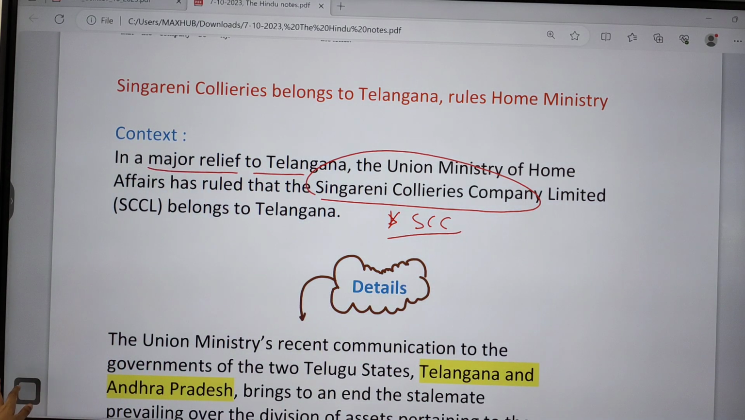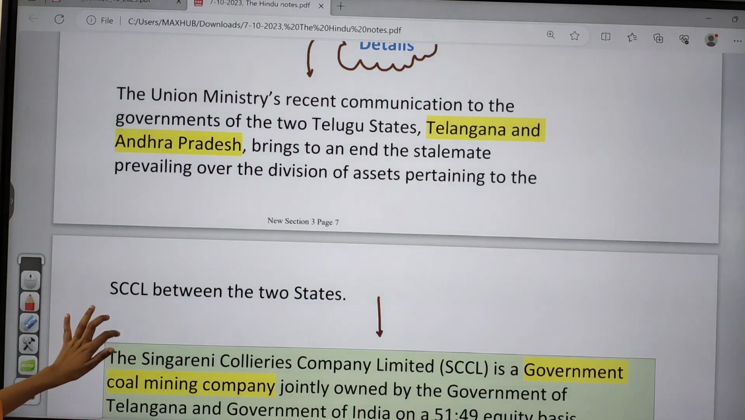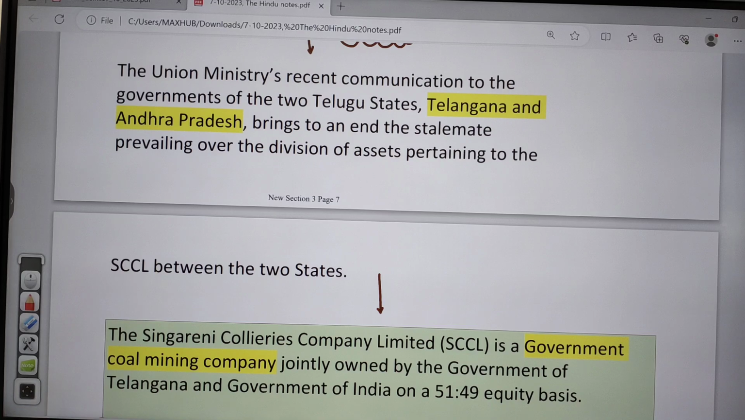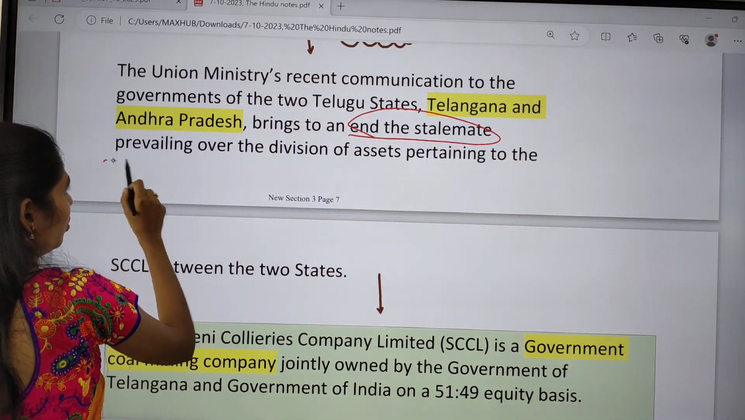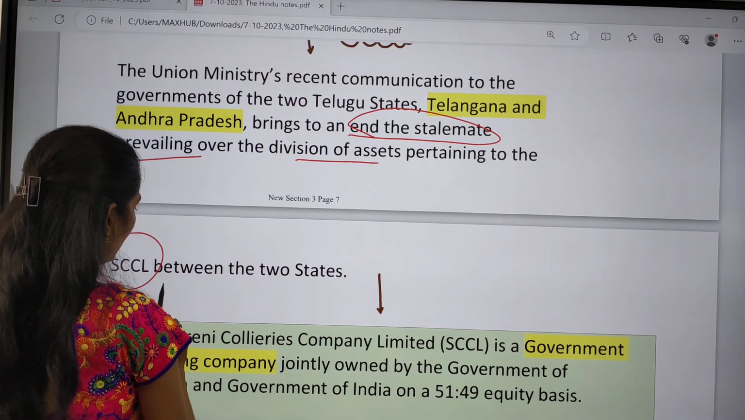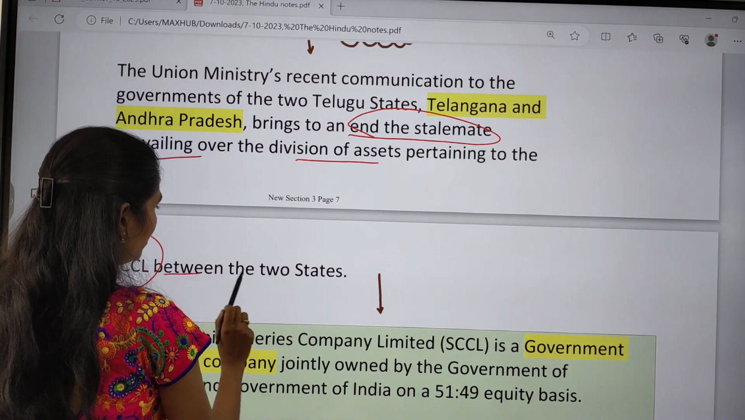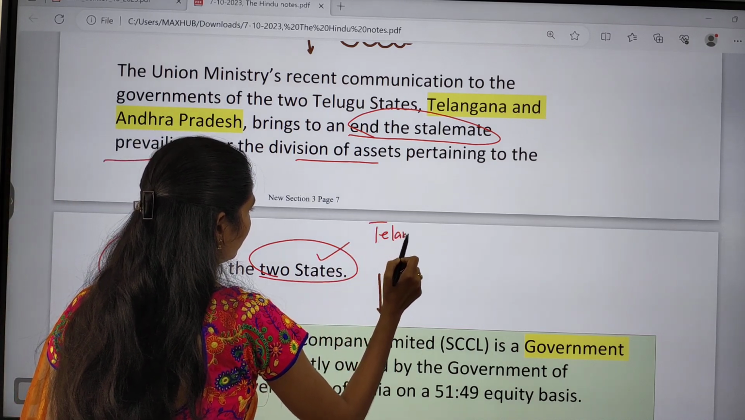The details say that the Union Ministry, in a recent communication to the governments of the two Telugu states, Telangana as well as AP, is going to bring an end to the stalemate prevailing over the division of assets pertaining to SCCL between the two states. And it said that it belongs to the state of Telangana.